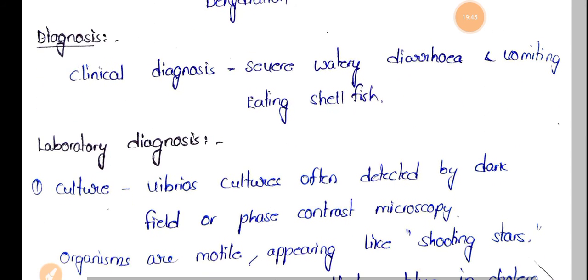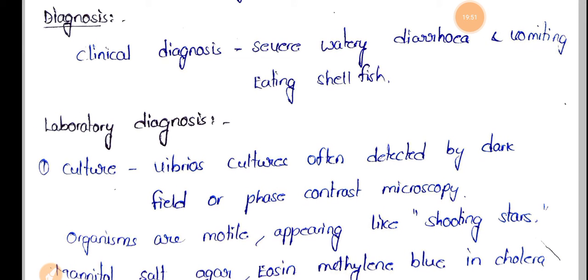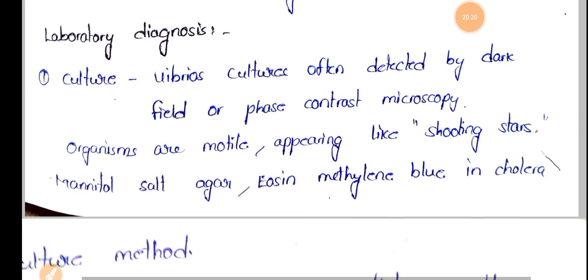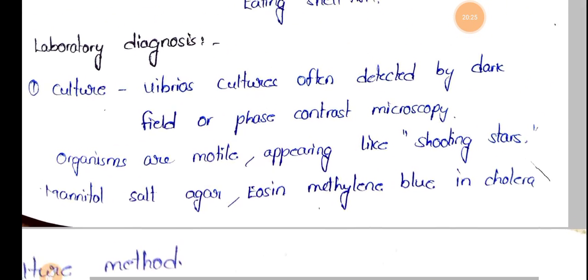So now let's see about the diagnostic methods. Coming to clinical diagnosis: severe watery diarrhea and vomiting, and it is seen in some coastal areas. This kind of disease is caused by eating shellfish also. So in those conditions, what diagnostic methods should we follow? The first one, laboratory diagnosis, is the culture method. Okay, culture method. So in the culture method, what will we do?